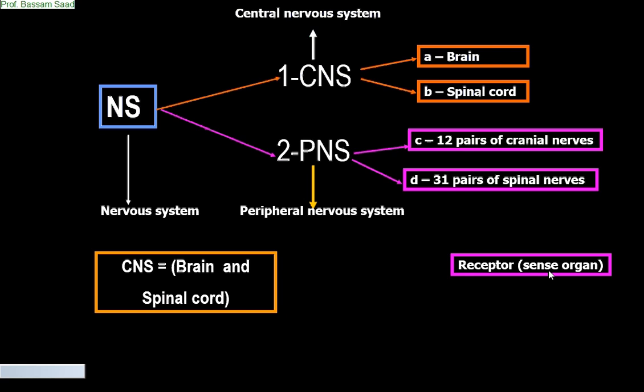So first, receptors or sense organs must take the information, and this information must be transported toward the central nervous system. Now, in the central nervous system, the information, what?